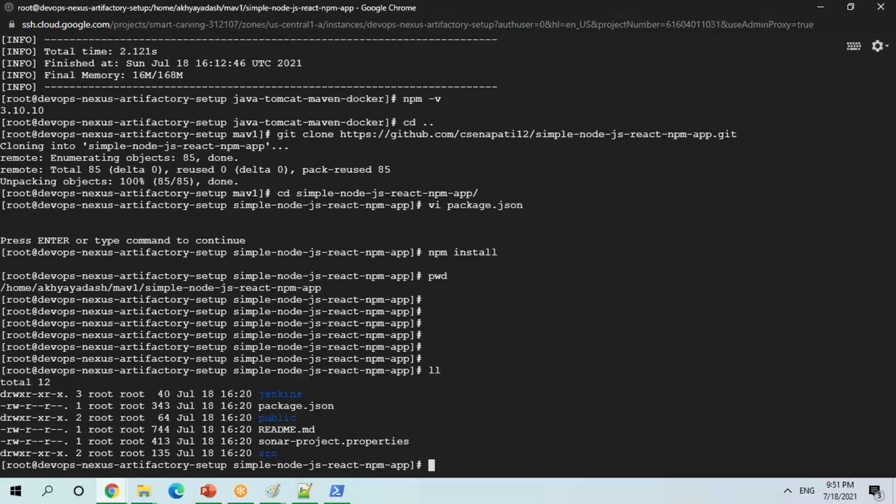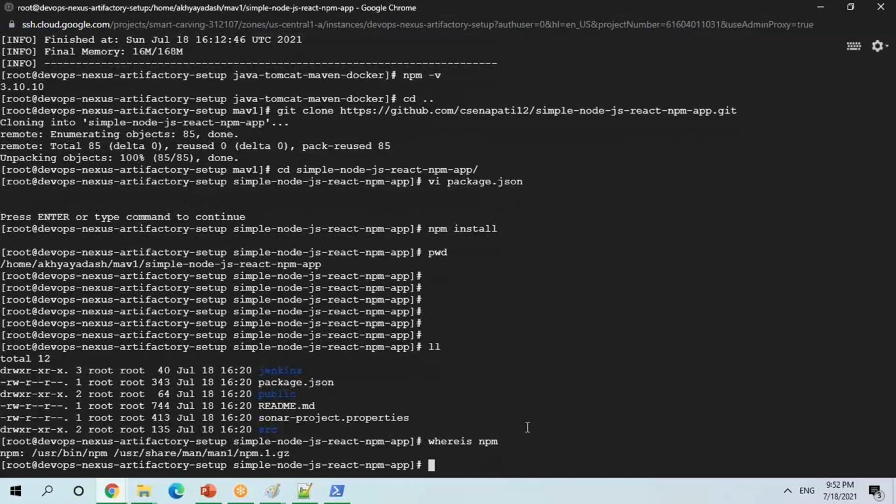Why is it taking so long? I have created one, where is npm. So I have my repository here.